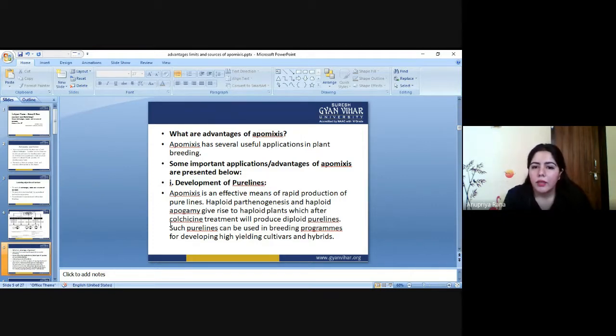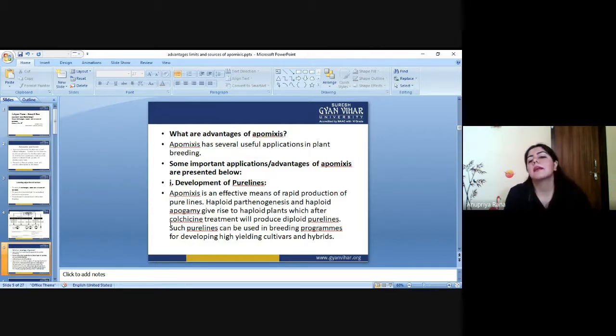Whenever an embryo develops, we already studied the broad categories: haploid parthenogenesis, diploid parthenogenesis, haploid apogamy, and diploid apogamy. When a plant gets apomixis through a haploid cell, it has far more potential to produce pure line seed, which carries an exact copy of the mother plant.